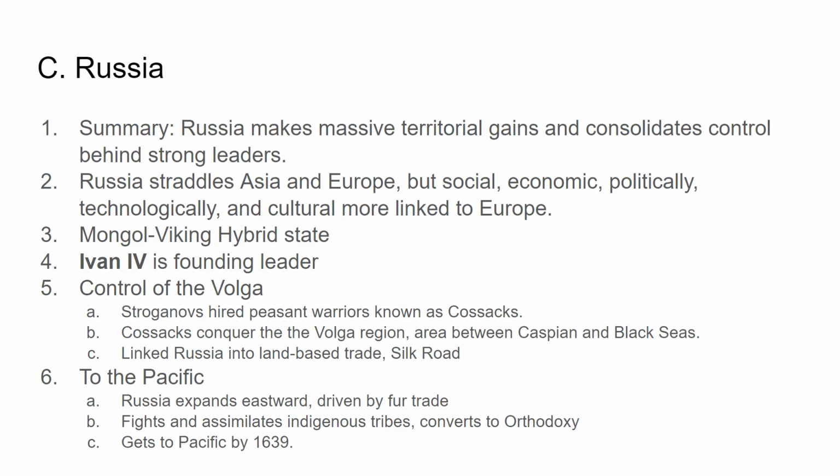Next, in Russia, which is kind of half in Europe and half in Asia, we're going to mostly talk about the European part. But the summary for this section is that Russia makes massive territorial gains and consolidates control behind strong leaders. So Russia, as I said before, straddles Asia and Europe, but generally, culturally, it's more linked to Europe. Mr. Jennings put in this little PowerPoint that it's a Mongol Viking hybrid state. I'll ask him more about that because I don't want to say the wrong thing.